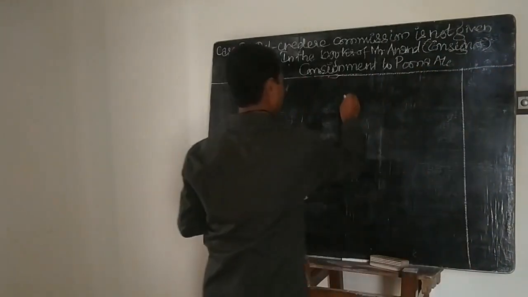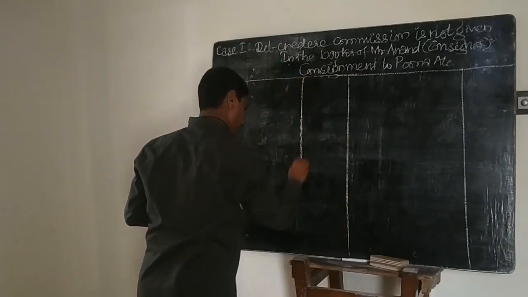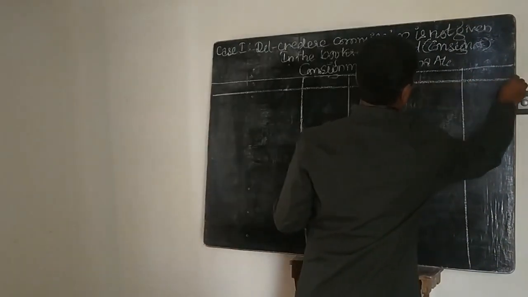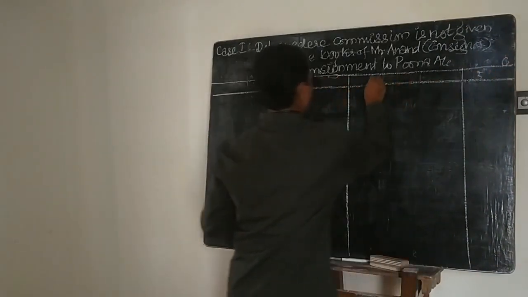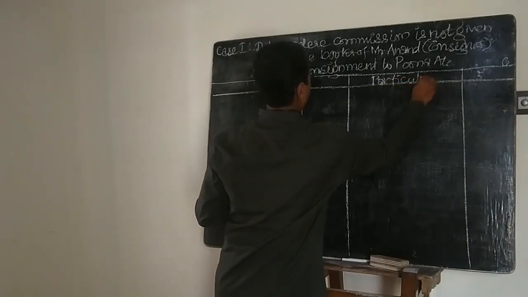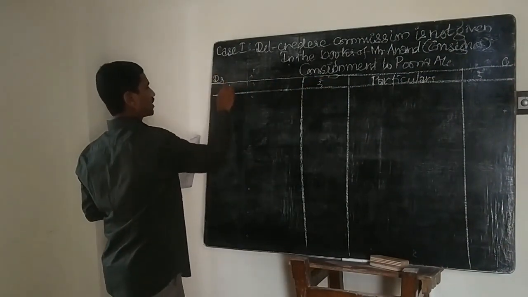This is of course a very simple problem. As it is in the nature of trading accounts, let us write down all these things here.